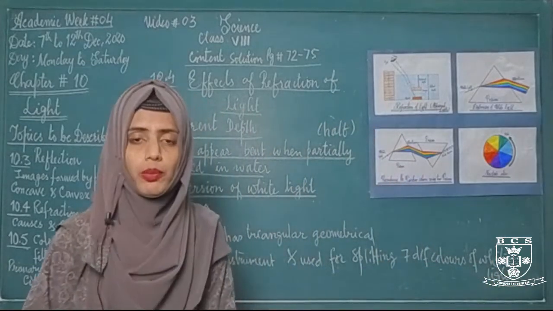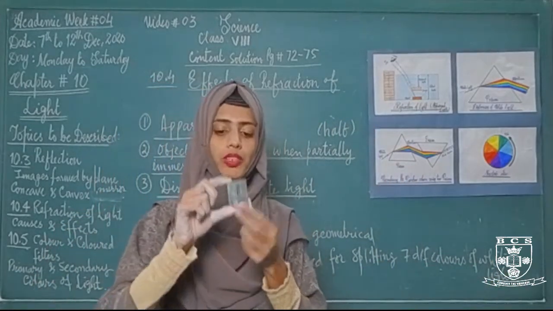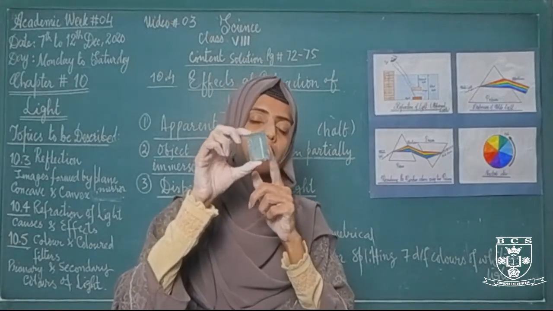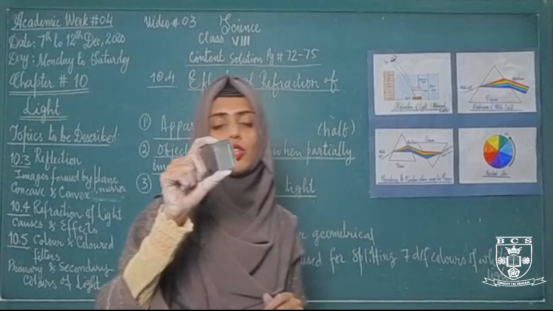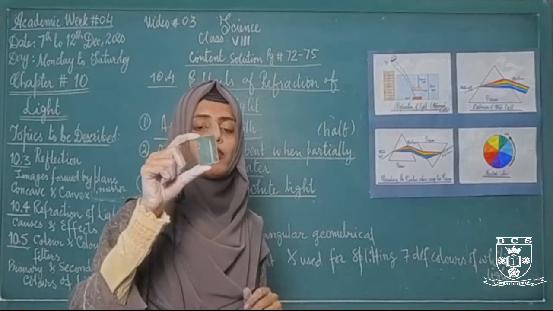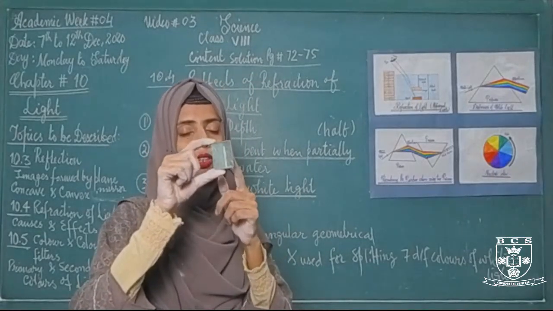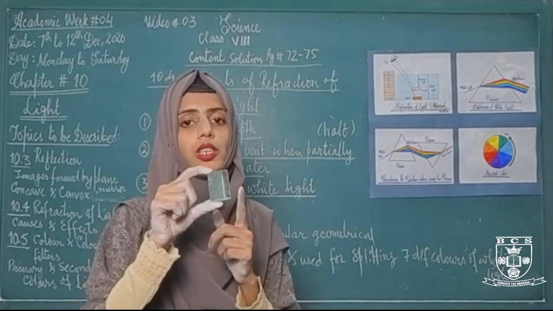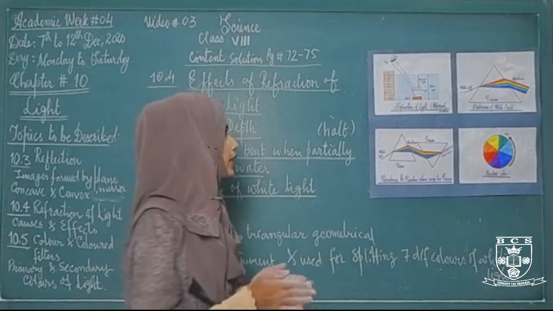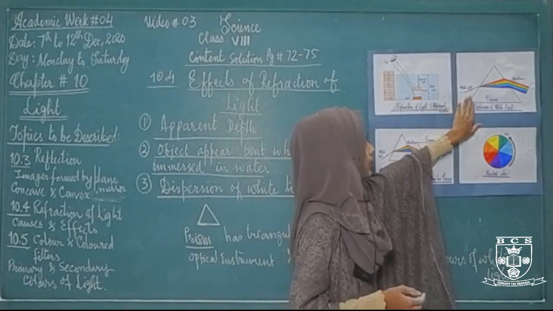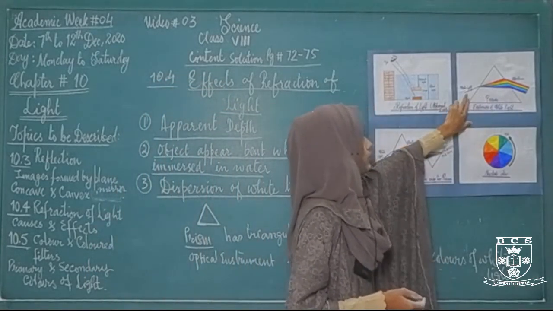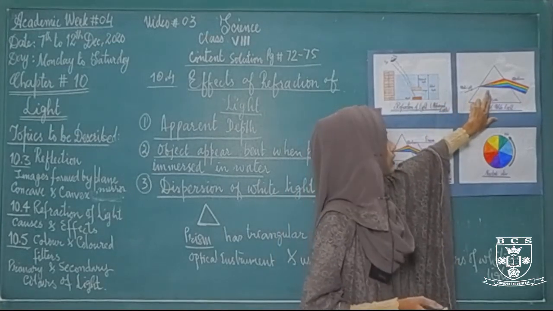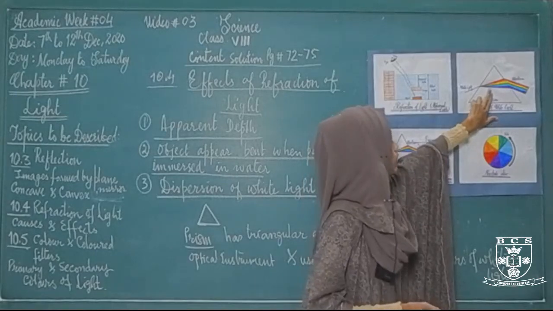If you want to see the prism, then this is a prism. It has a triangular shape. This prism is used to show the refraction of white light. Whenever the white light strikes any side of this prism, it will disperse, it will split into 7 different colors, as you can see in this diagram. This is one side of the prism. When the white light passes through this prism, it starts bending, it starts to slow down.